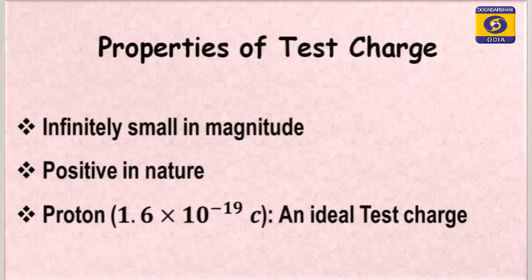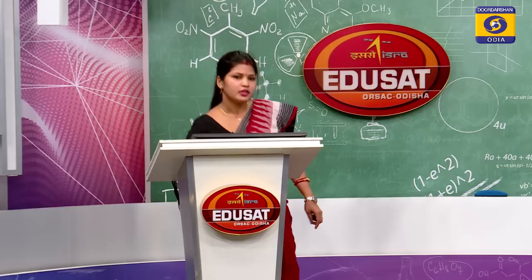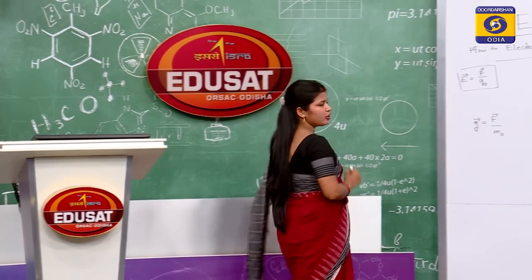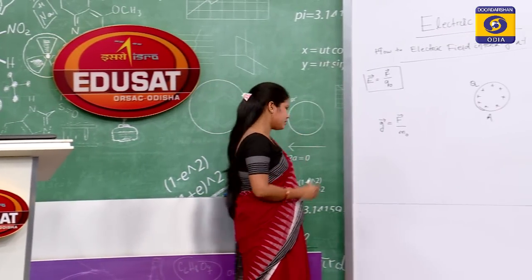What are the properties of test charge? It is infinitesimally small in magnitude, positive in nature, and an ideal test charge is a proton, which has value 1.6 into 10 to the power minus 19 coulomb. So, such a small value is taken as a test charge. Then we will discuss the unit and dimensions of electric field intensity.